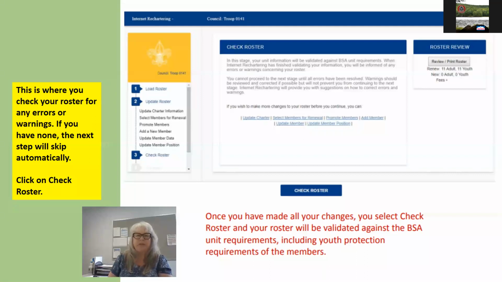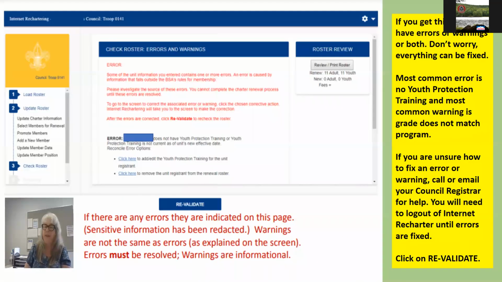This stage is where you're going to check your roster for any errors or warnings. Click on Check Roster. If you have any errors or warnings, this is where they'll show. You need to fix your errors to continue. Warnings you can bypass. So to fix an error, you click on the person's name. Just read what the error is. If it's an error that you can't fix and you need council's help, give me a call.